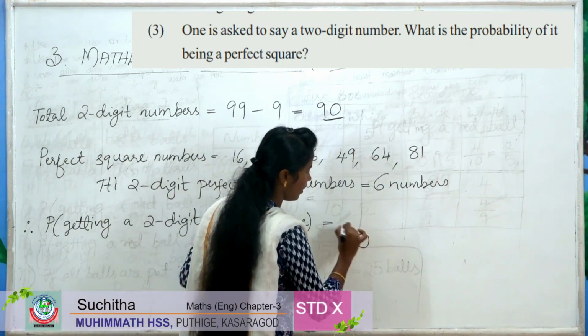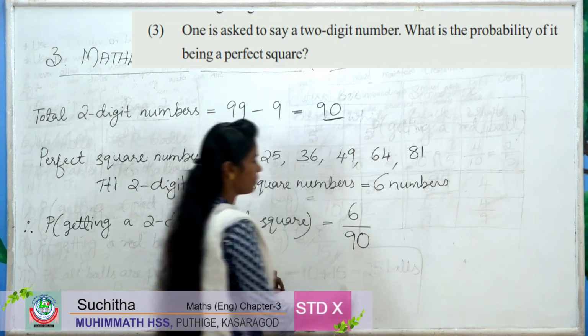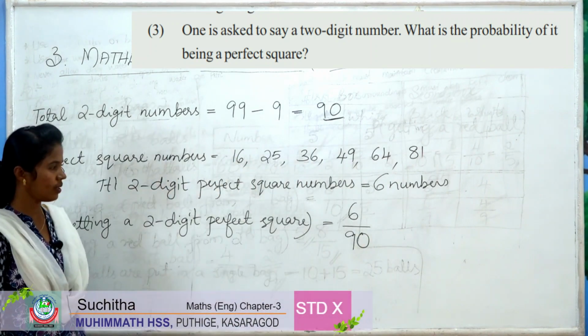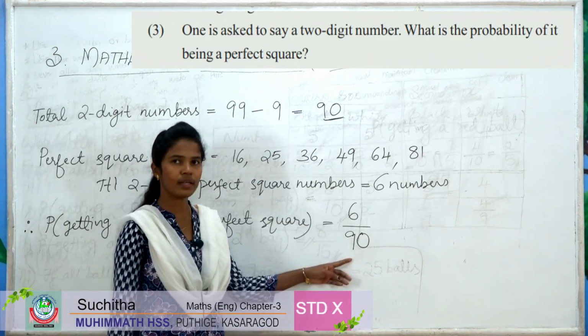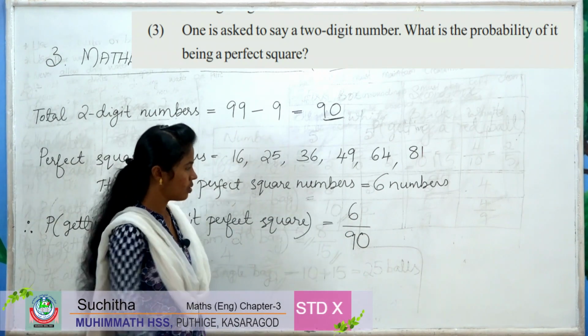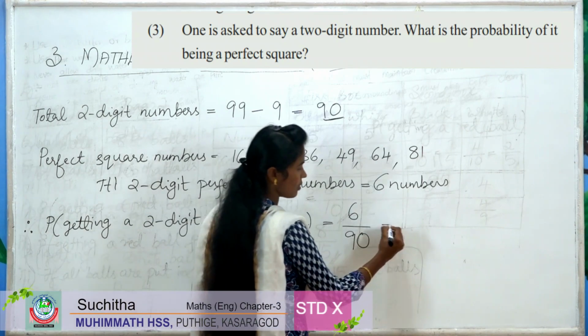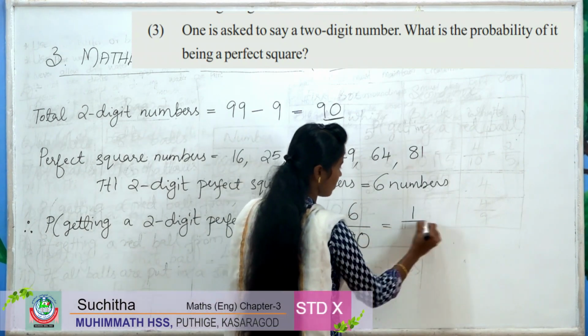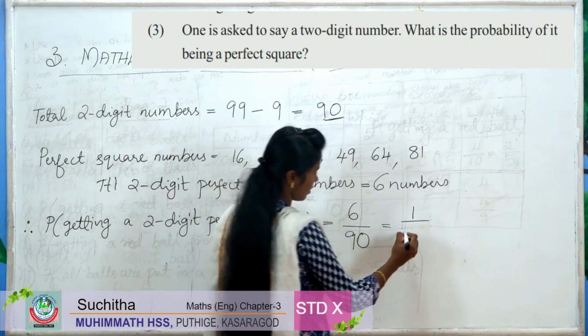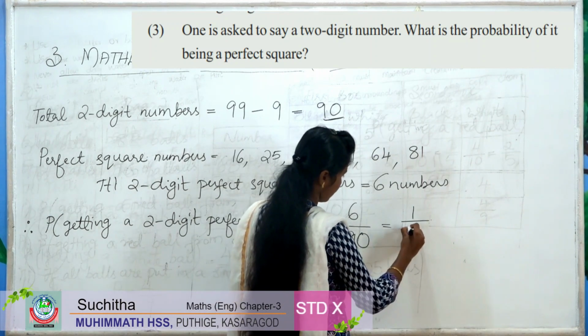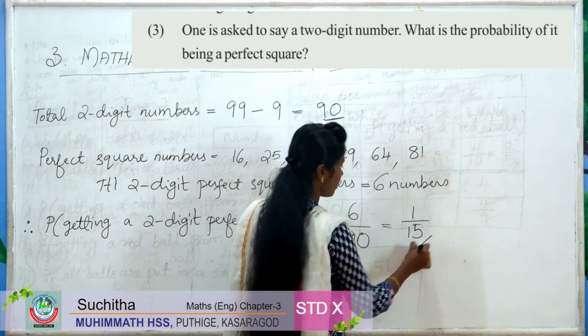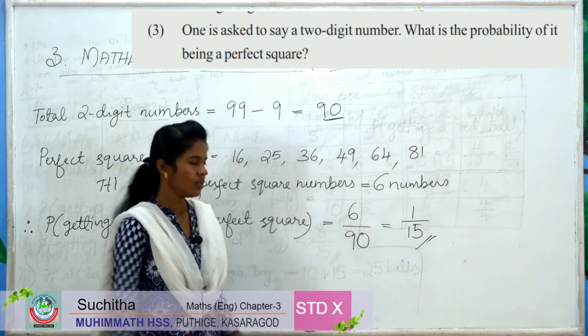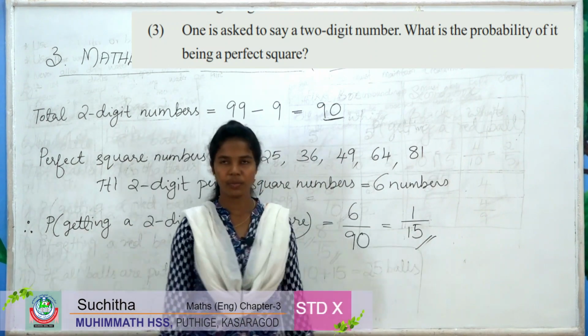Out of 90, 6 2-digit perfect squares are there. So 6 by 90 is the probability. So let's divide by 6. 6 ones are 6, then 6 15s are 90. 1 by 15 is the probability.